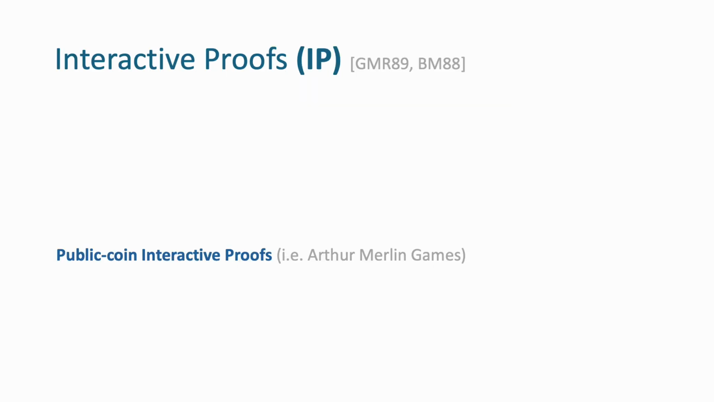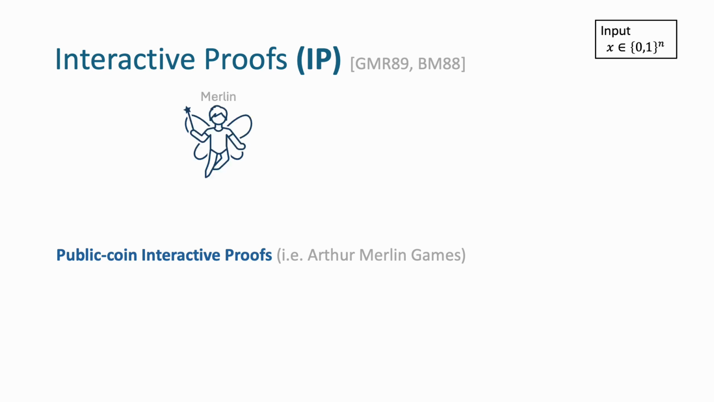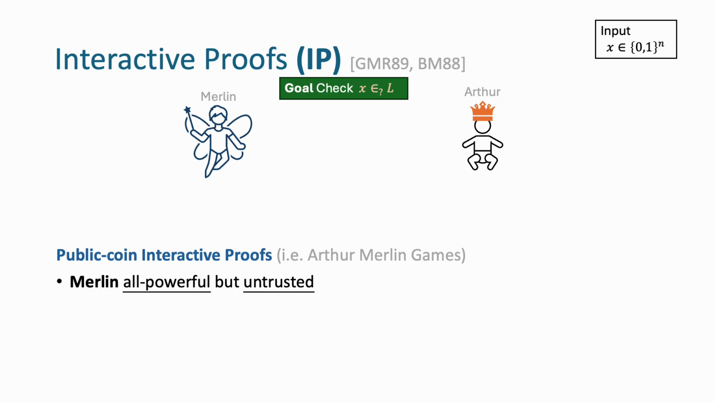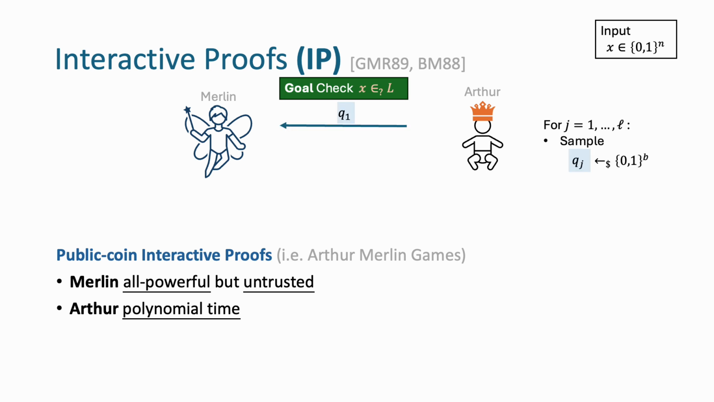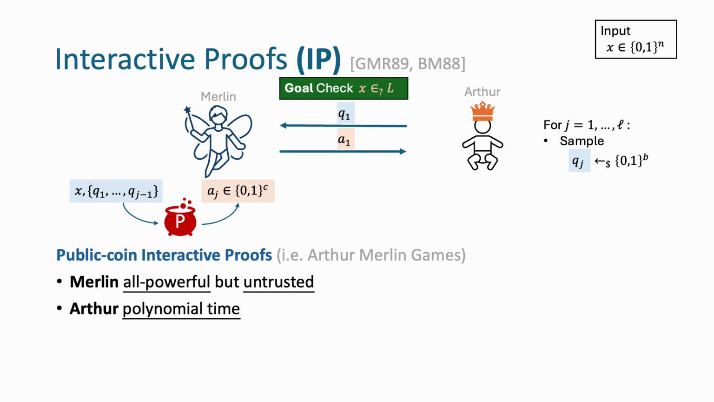Public coin interactive proofs are also known as Arthur-Merlin games. Merlin, the prover, wants to convince Arthur, the verifier, that some input X is in some language L. Merlin is all-powerful but untrusted, and Arthur is a weak polynomial time machine. In every round, Arthur does nothing but sample random strings and send them over to Merlin. Merlin, on the other hand, feeds the statement and the random coins flipped by Arthur into an honest prover algorithm to produce answer A and send them back to Arthur.